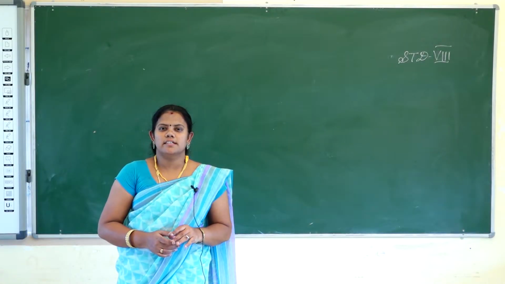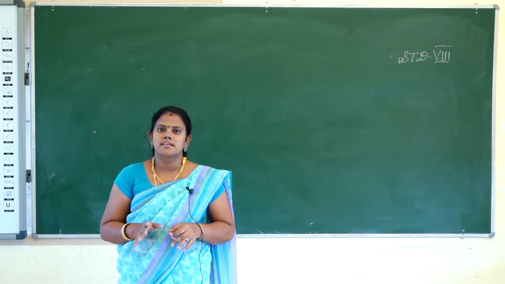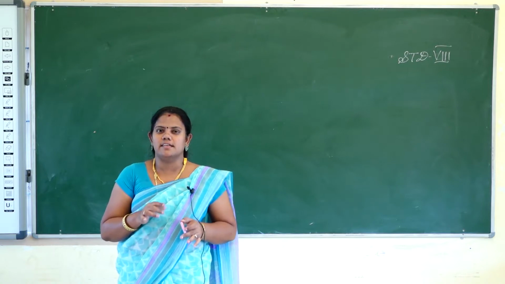Students, 8th standard physics. In the 8th standard science book we have 18 lessons. Of those 18 lessons, 6 lessons are in physics.